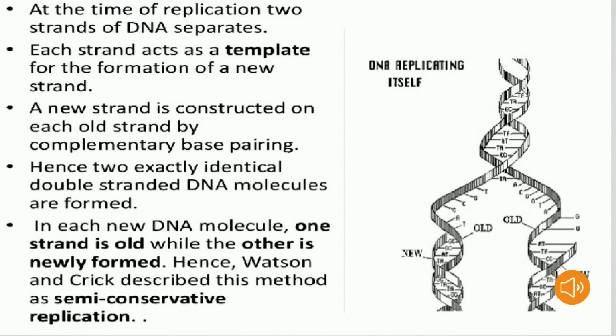See the picture, it is given clearly in the small picture we have here. So see the picture: new strand and old strand. See another point here. In each DNA molecule, one strand is old while the other is newly formed. Hence Watson and Crick, the two scientists, described this method as semi-conservative replication.